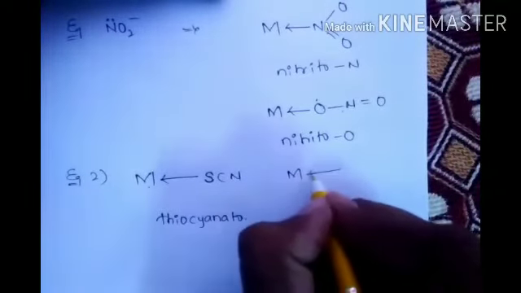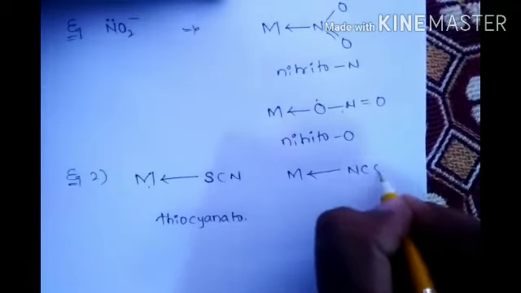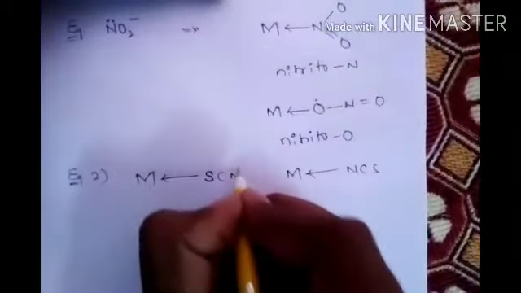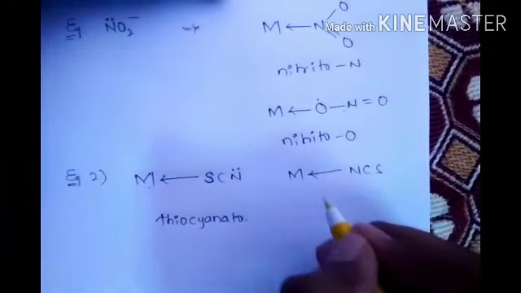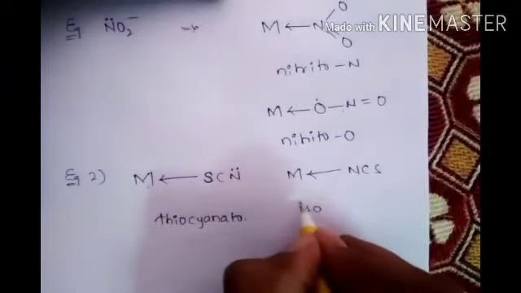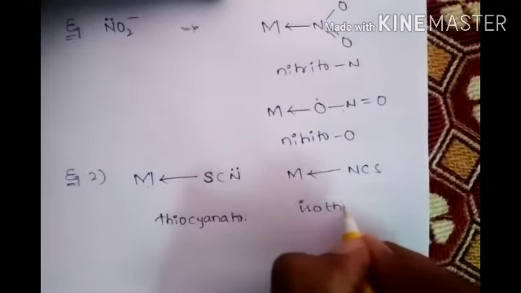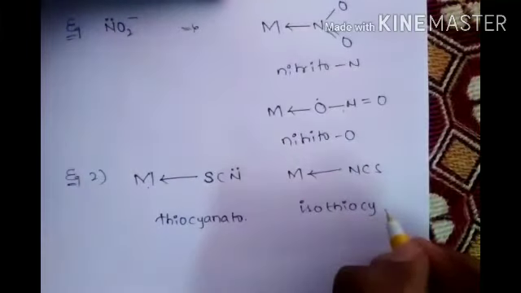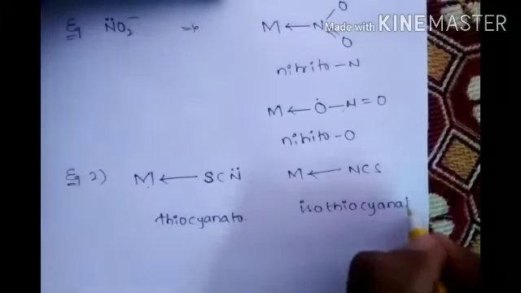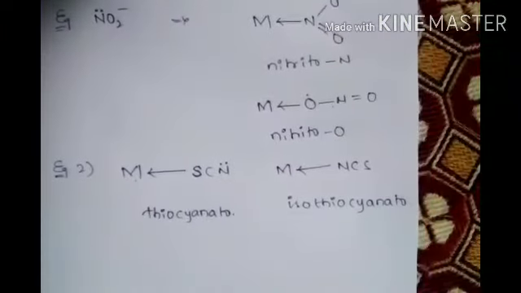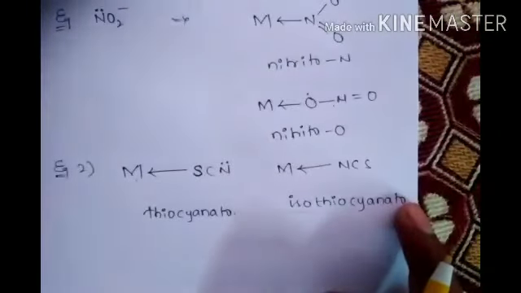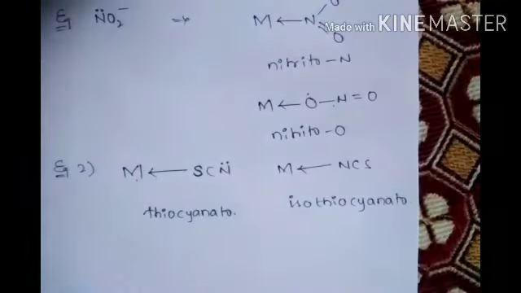Metal, central metal, it is an NCS. Nitrogen also contains a lone pair. That lone pair is donated here. So nitrogen is bonding. That is called isothiocyanato. Iso coming here, thiocyanato coming direct thio, there isocyano. Similarly, same as cyano and isocyano, sulfur and nitrogen also can have the same character.